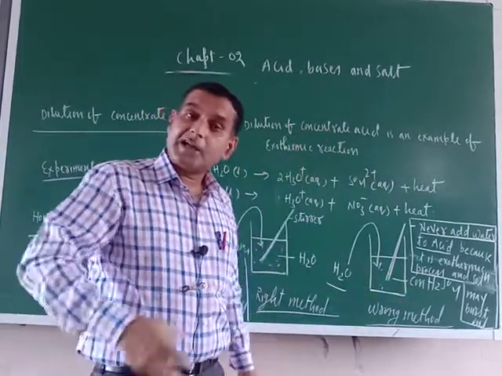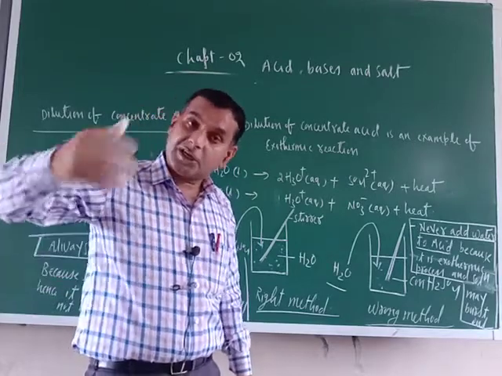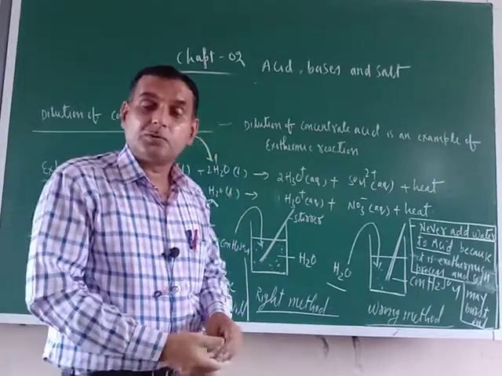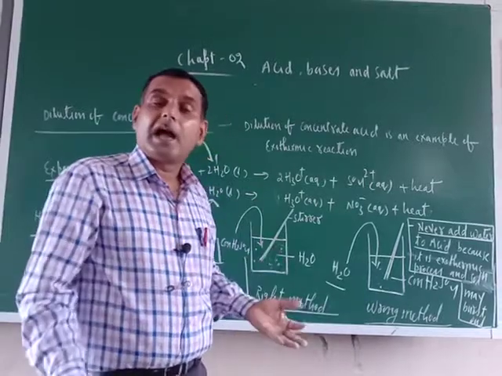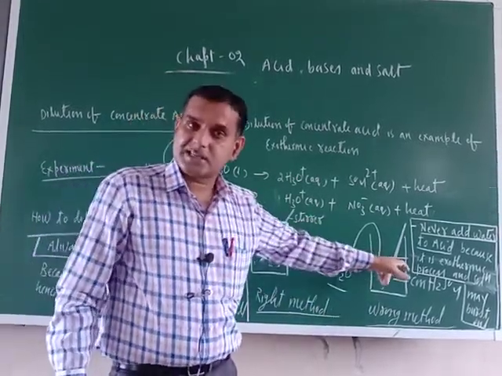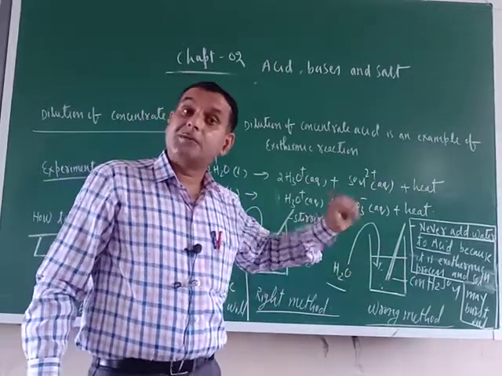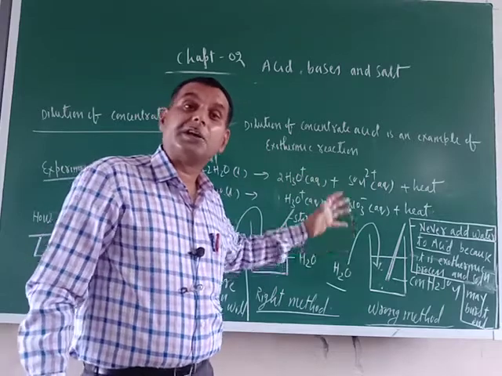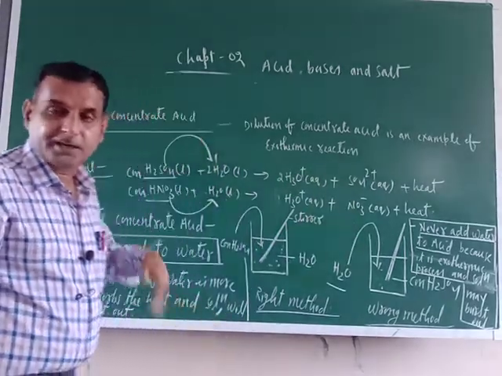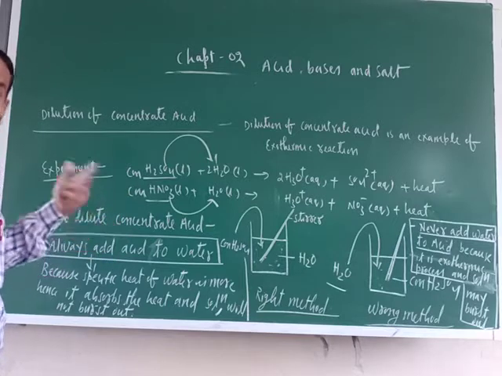So one stage will come when that heat along with the solution may burst out and it may fall on your face. So this is a dangerous process. It may splash out from the beaker due to the high amount of heat evolved. Then ultimately you will be the sufferer. Injury may be there.